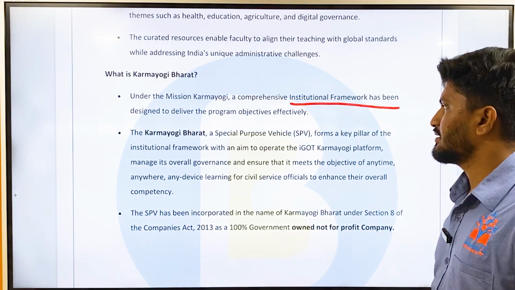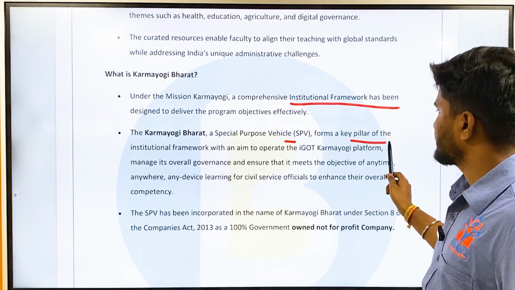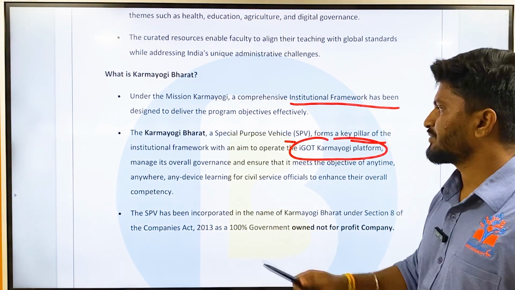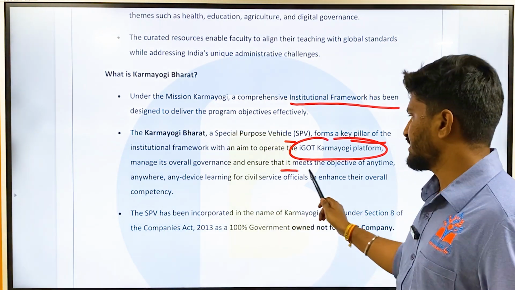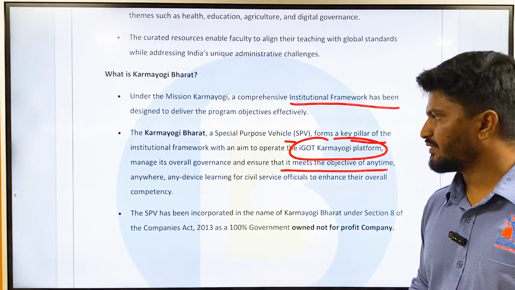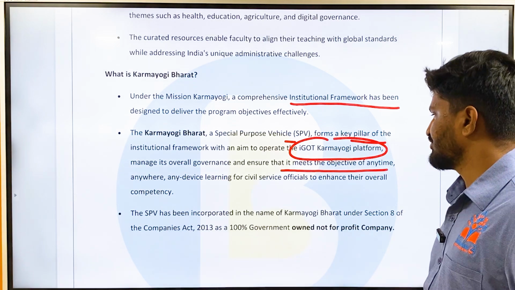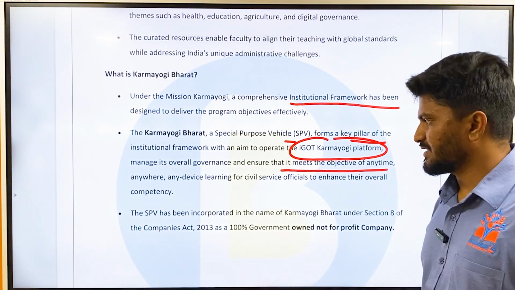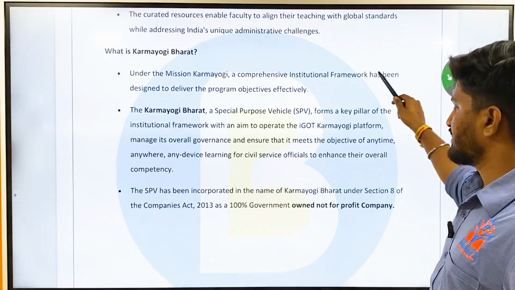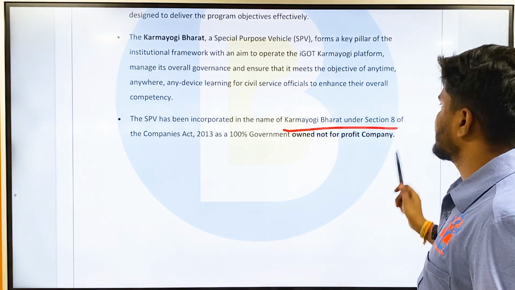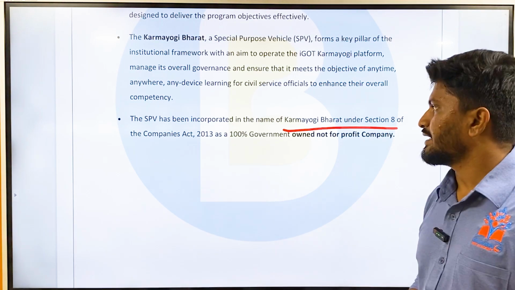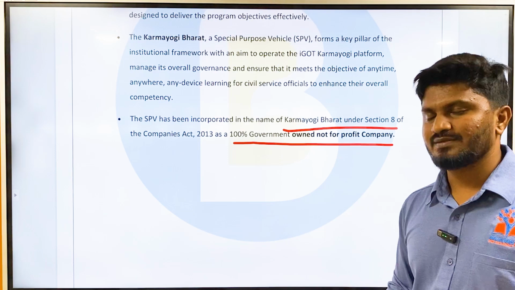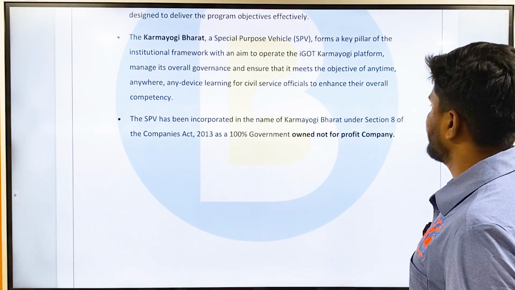Karma Yogi Bharat is a special purpose vehicle that forms a key pillar of the institutional framework, with an aim to operate the iGOT Karma Yogi platform, manage its overall governance, and ensure that it meets the objective of anytime, anywhere, any device learning for civil service officials to enhance their overall competency. This special purpose vehicle has been incorporated in the name of Karma Yogi Bharat under Section 8 of the Companies Act of 2013 as a 100% government-owned not-for-profit company.